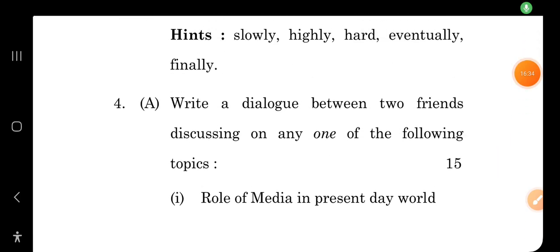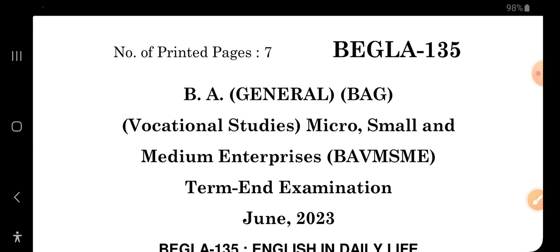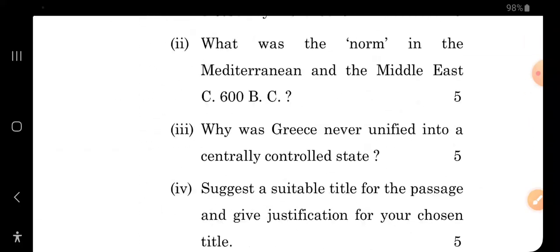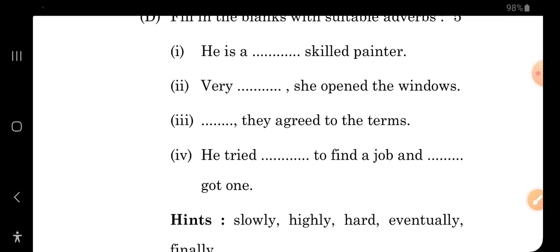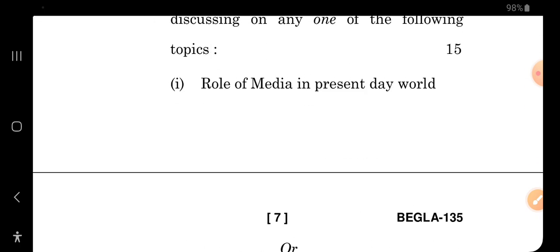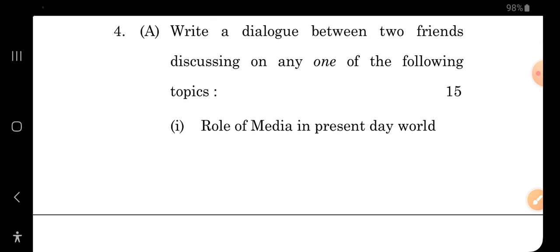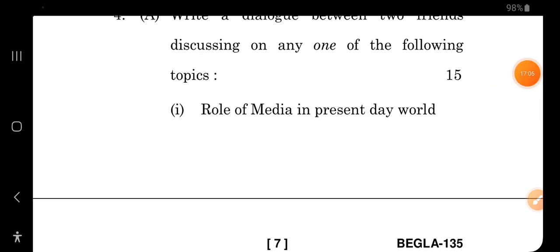Now see, this is BEGLA 135. We will have a paper analysis for this very soon. Okay, English in daily life. This is a June 2023 paper. And यहाँ पर भी अगर आप देखिएगा तो यहाँ पर एक portion में there is a dialogue writing. अब यहाँ पर एक option दिया गया है, not every place they give an option of the particular thing that is there. Only in BEGS 186 में you got an option between college and hostel. ठीक है, तो यहाँ पर भी एक option दिया गया है, write a dialogue between two friends discussing on any one of the following topics.